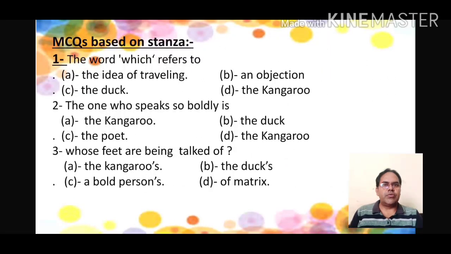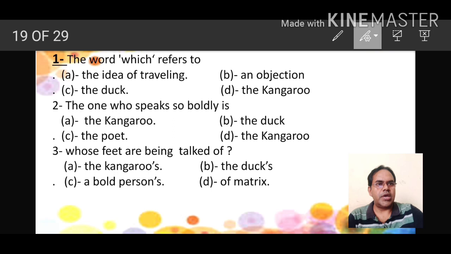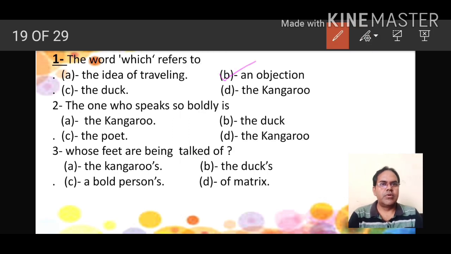Now the questions based on the stanza. The word which refers to: option A, the idea of traveling; an objection; the duck; the kangaroo. So here the word which refers to an objection.